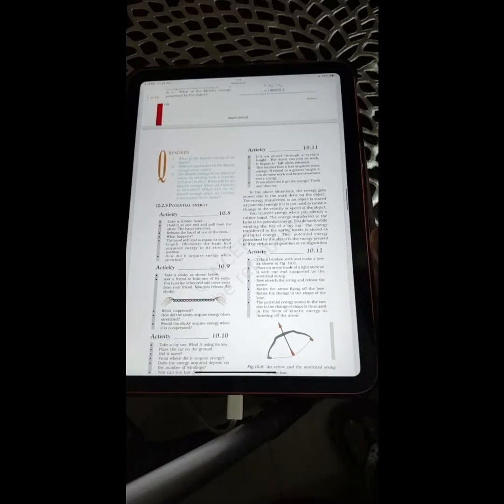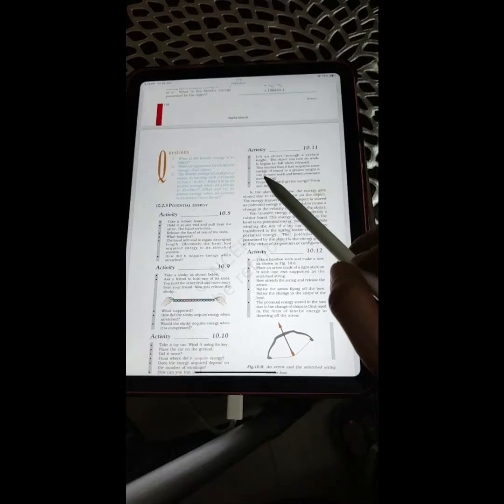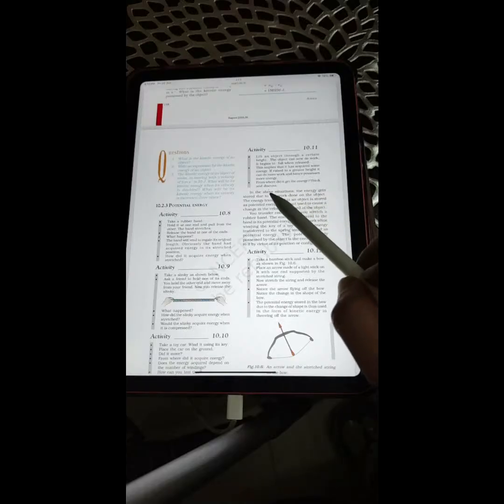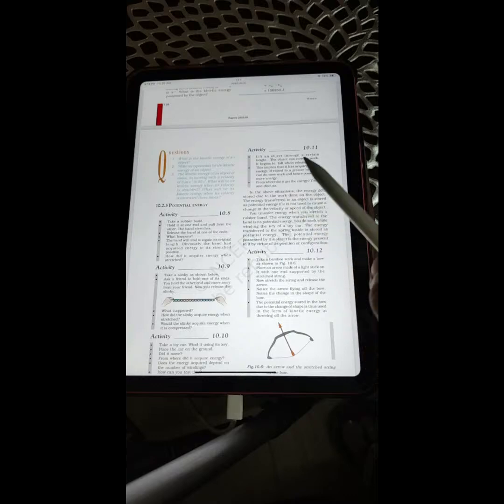Activity 10.11. Lift an object through a certain height. The object can now do work. It begins to fall when released. This implies that it has acquired some energy. If raised to a greater height, it can do more work and hence possesses more energy. From where did it get the energy?